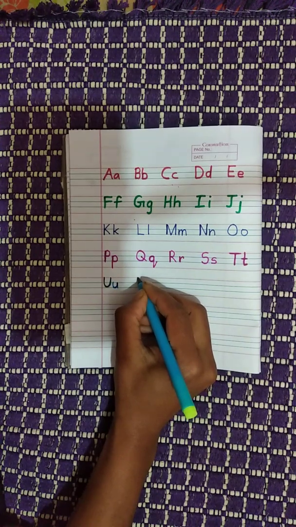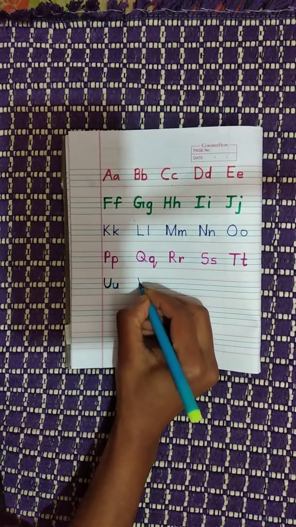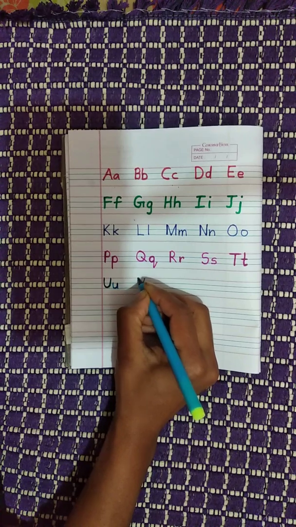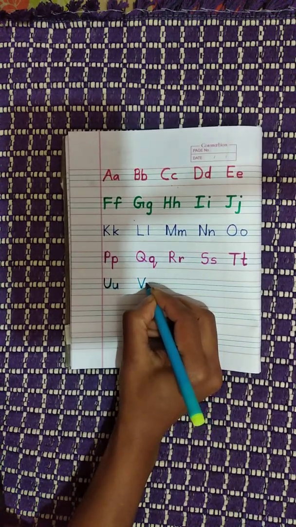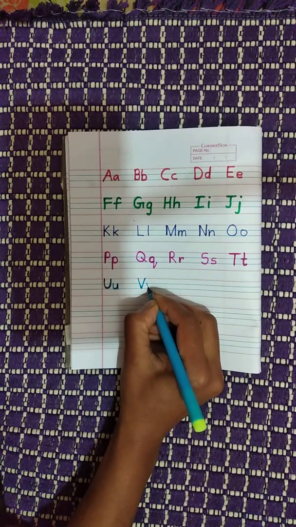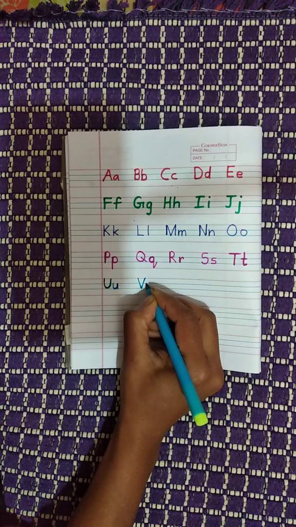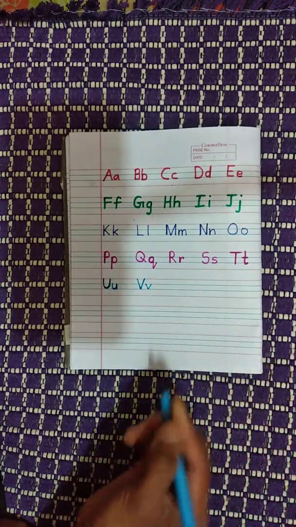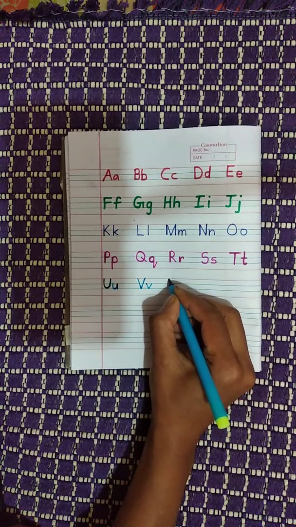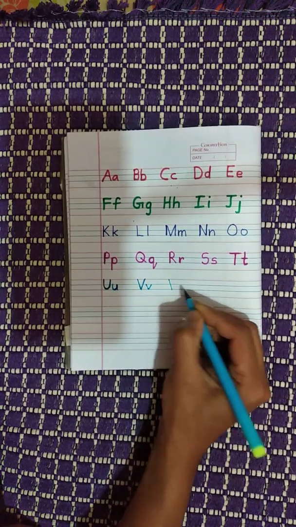V. Next alphabet is V. Slant, come down, slant, go up. Small lowercase, that's V, small v. Slant, come down, slant, go up. V. W. Next alphabet is W.